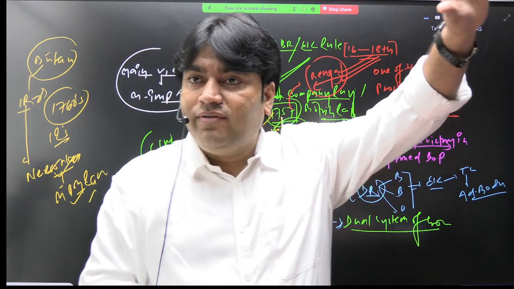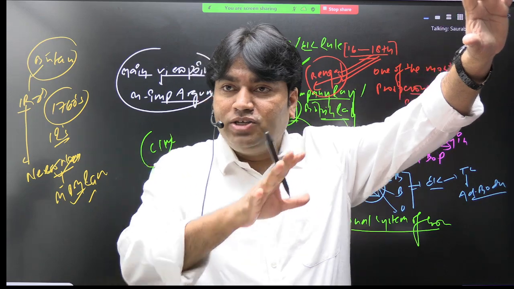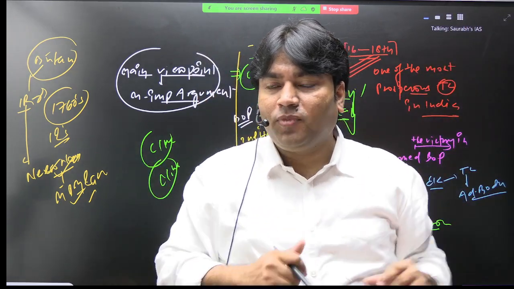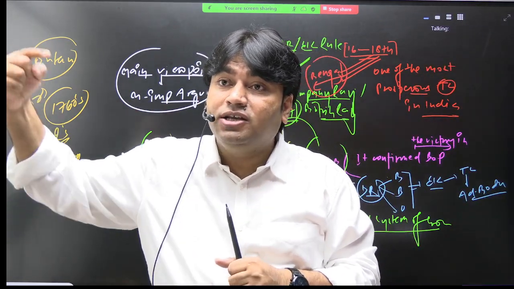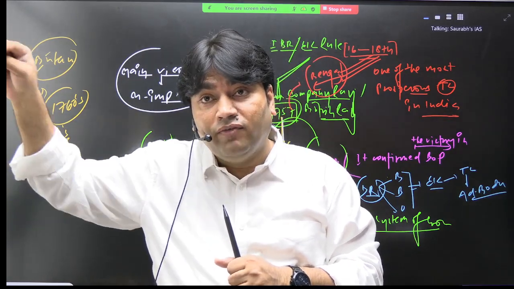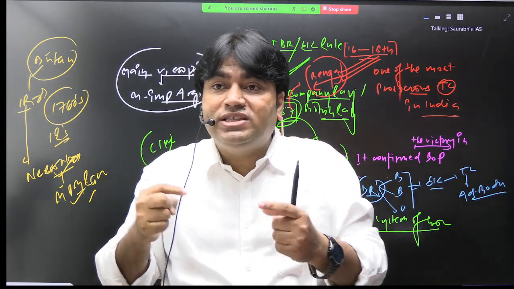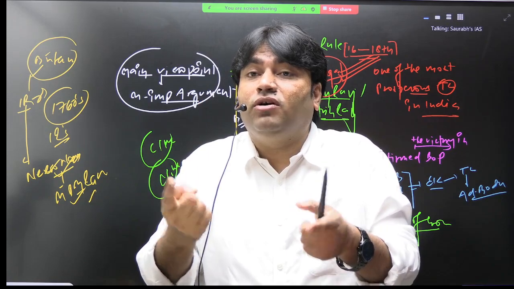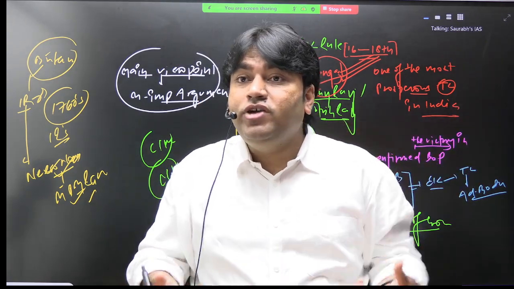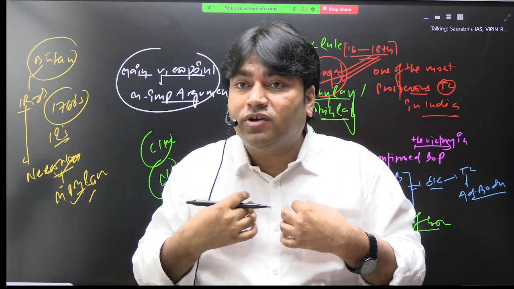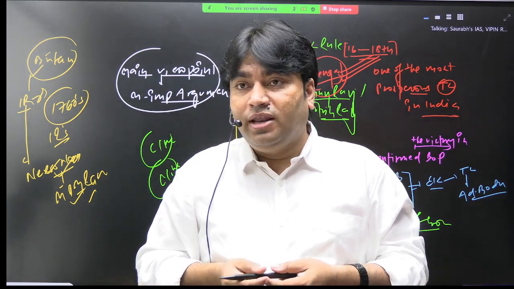Okay. On one side, what we see? Company Raj was established. On other side, what we see? Industrial revolution in Britain was introduced. Okay. It means that who is paying price for the success of industrial revolution in Britain? We Indians are paying price for the success of industrial revolution in Britain.